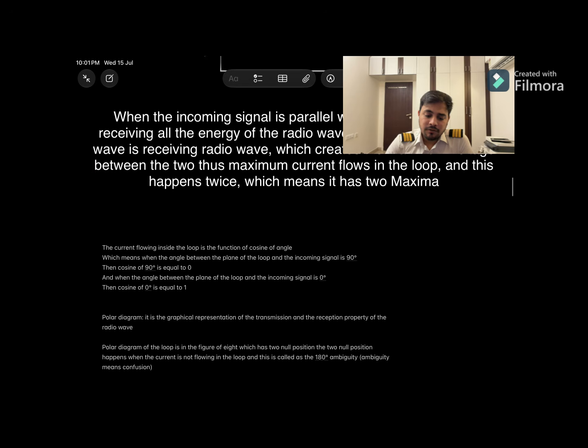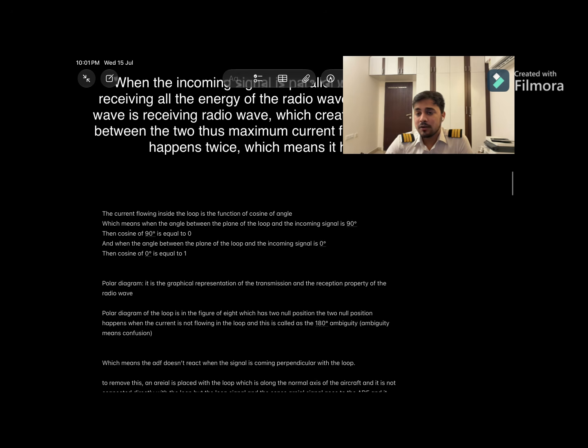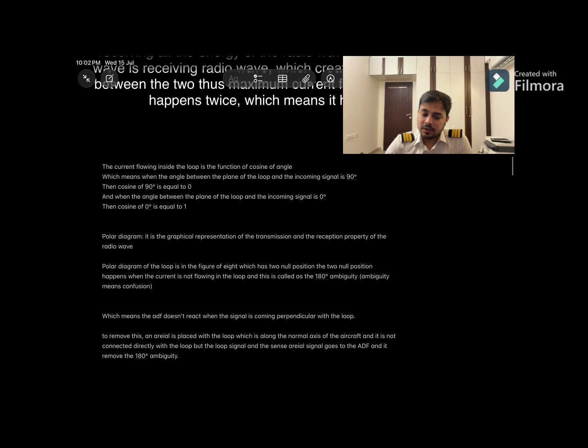The current flowing inside the loop is a function of the cosine of the angle, which means the angle between the plane of the loop and the incoming signal. When the angle between the plane of the loop and the incoming signal is 90 degrees, then cosine of 90 degrees is equal to 0. When the angle is 0, then cosine of 0 is equal to 1, which means maximum current.